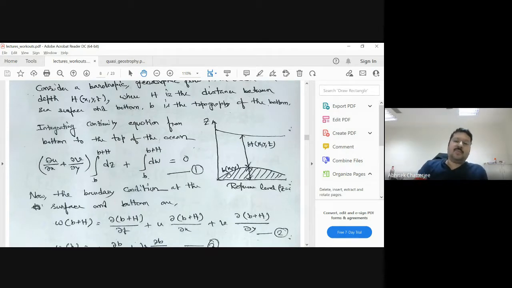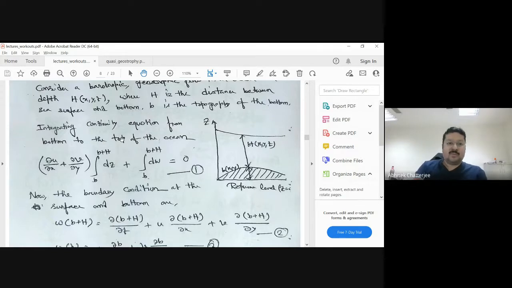Is it clear? This bathymetry is not changing with time. That's why it is b(x, y), so it only depends upon x and y. Whereas the surface of the ocean is a function of x and y, and it can also vary with time t. For example, if you have a wave, it is changing all the time, so it is a function of t as well.